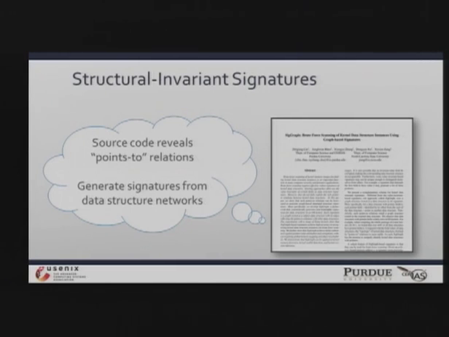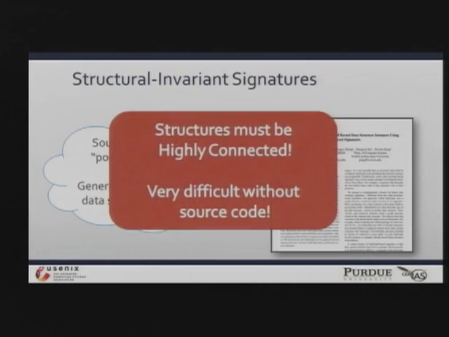of how the data structures interconnect. But the problem is that you have to assume that data structures here are highly connected. If a data structure doesn't point to anything, there's no way you can get it using this approach. And also, this requires source code in this paper, and other papers have tried to do it without source code, but it turns out to be very difficult because at runtime, you lose the concreteness that source code gives you about this points-to relationship.